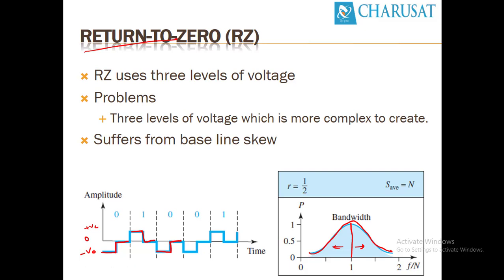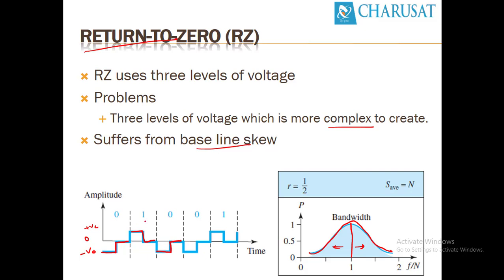But again, return to 0 has certain problems. It's complex to create. It suffers from baseline wandering. Synchronization will not be a problem. Why? Because of the transition in the middle of this pulse itself, on the receiver side we can recognize whether it's a 0 or 1. So the receiver side can synchronize itself. So this is a very good characteristic of return to 0.